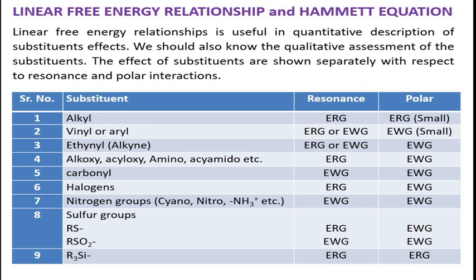Phenyl or aryl, if you consider its resonance effect, can be an electron releasing group, or it can be an electron withdrawing group. Suppose that to the aromatic ring an OCH3 group is attached, then the aryl ring will act as an electron withdrawing group. And if a nitro group is attached to the aromatic ring, this benzene ring acts as an electron releasing group.